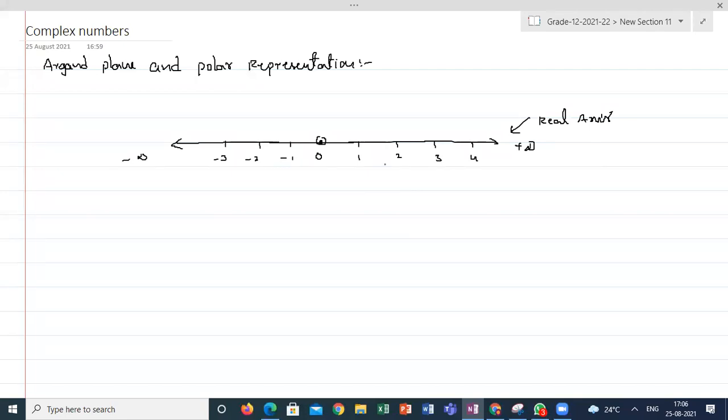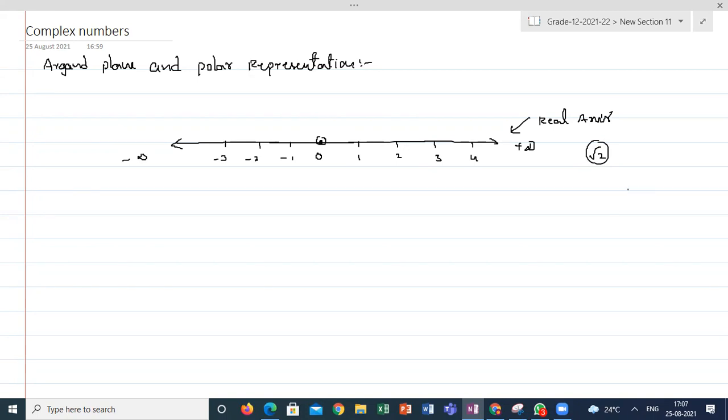Later, when I am dealing with geometry, there is a difficulty in discussing only with the real axis. The number system can be discussed on the real axis. You can even calculate the square root of a number using the real axis. Suppose I want to calculate √2; there is a method you already did in grade 9 or 10, to identify the root numbers on the real axis using geometry.